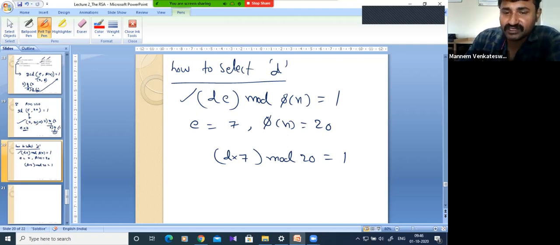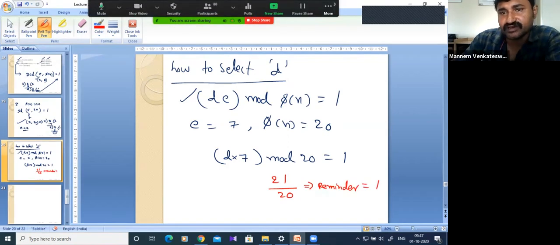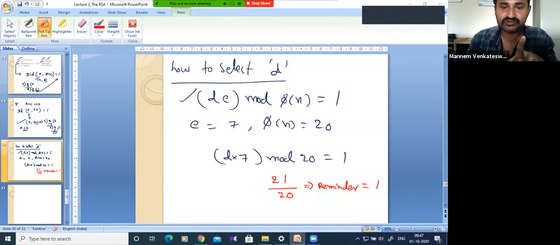When you see 21 by 20, what is the remainder? Tell me, what is the remainder? It is 1. Yes or no? So we have to choose this product in such a way that this modulo operation will give the remainder 1.